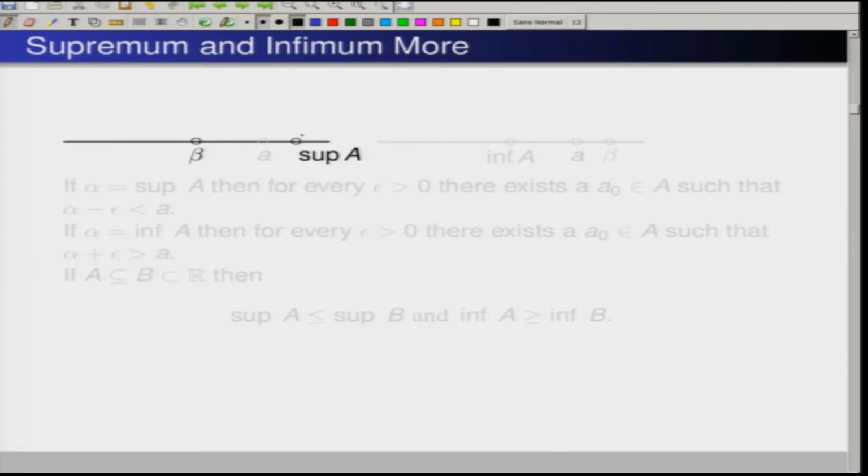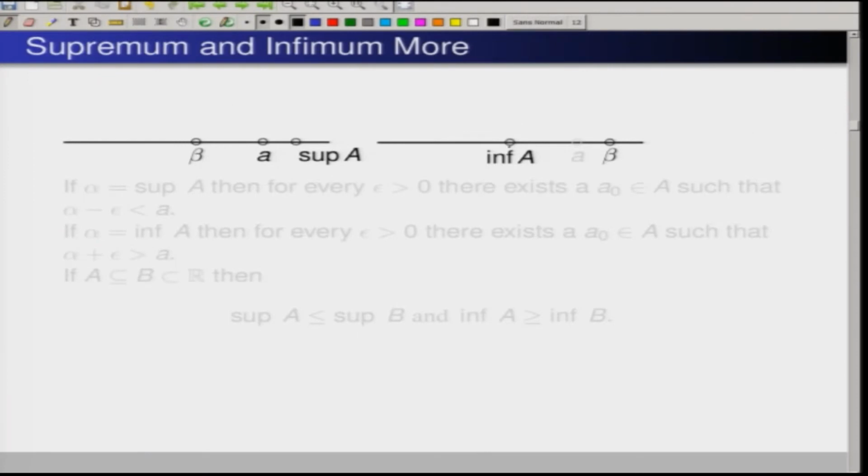Suppose I have a set A where the supremum is here, this is what the supremum is. Now, I take a number beta to be less than the supremum, then definitely there will exist some element of this set capital A between this beta and the supremum, because the supremum is going to be the least upper bound. Therefore, anything which is less than that number cannot be an upper bound. Cannot be an upper bound means what? There will definitely be an element in the set A which is bigger than the number we have got, which is less than this.